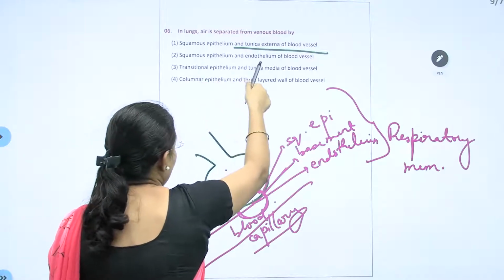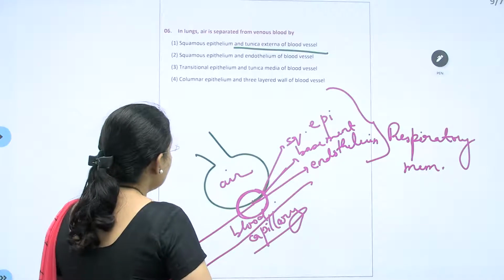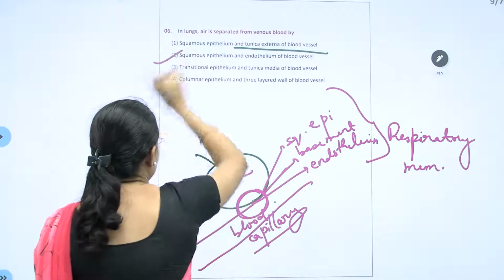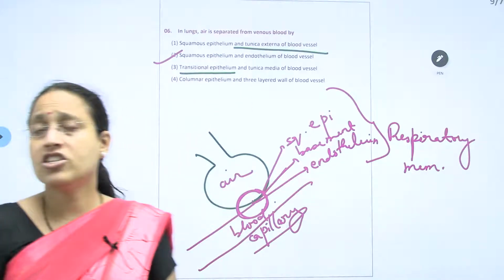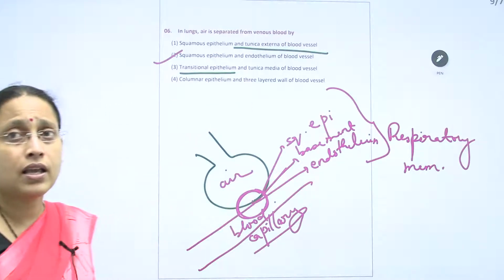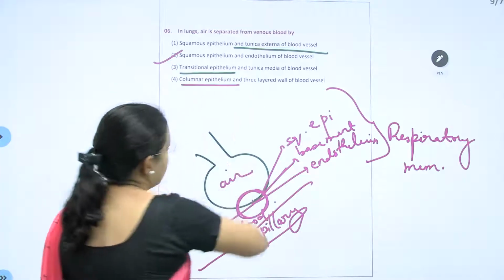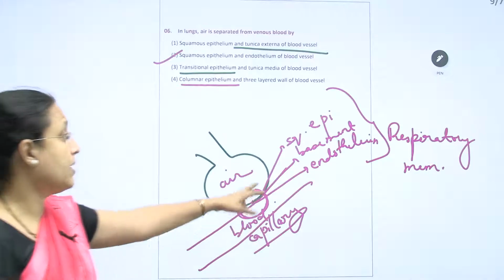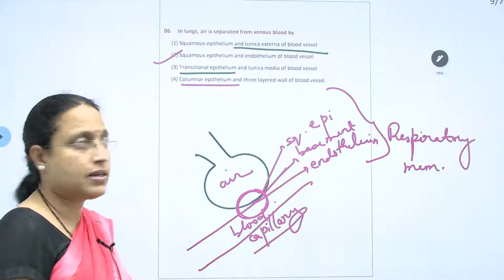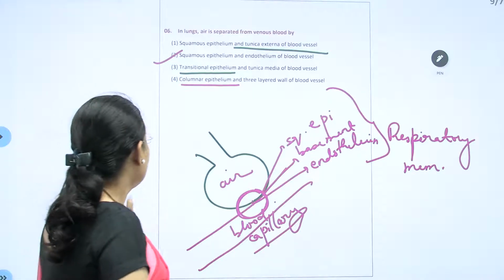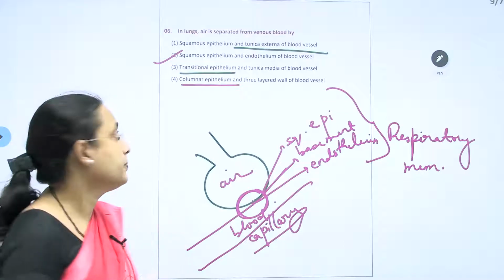Squamous epithelium and endothelium of blood vessels, this is true. Transitional epithelium is not present in blood vessels, but instead it is present in the urinary bladder. Columnar epithelium is not present in the respiratory membrane itself; flat squamous cells are present. So the answer to the sixth is B.